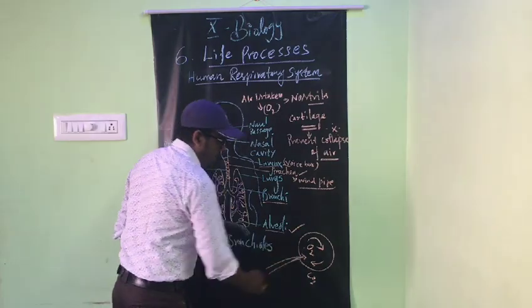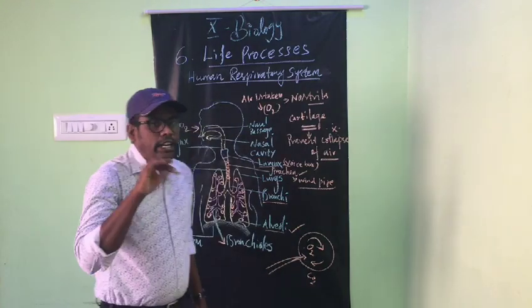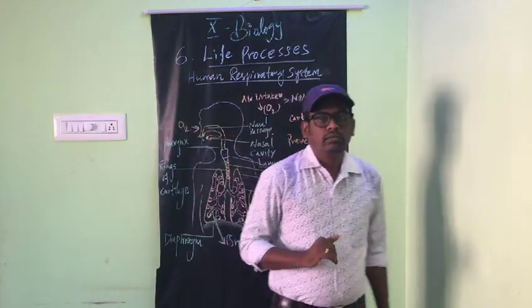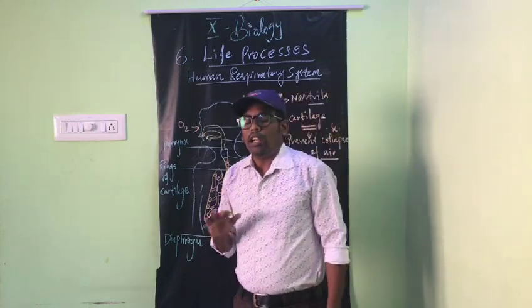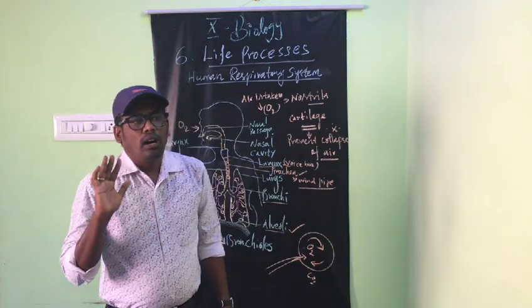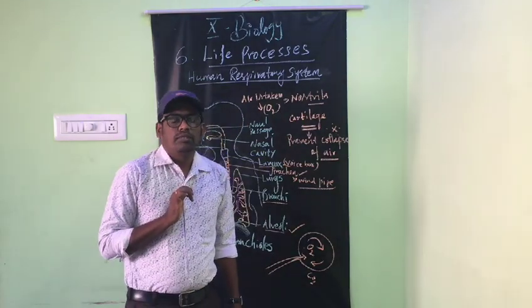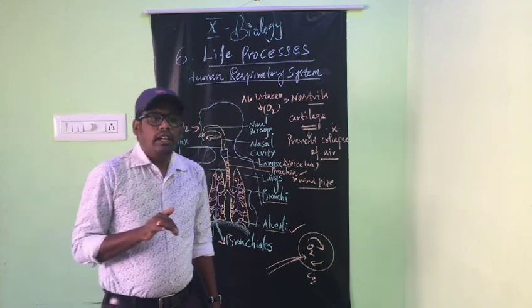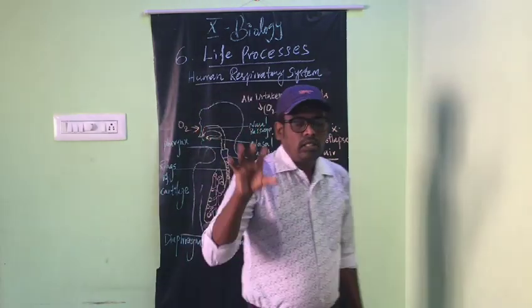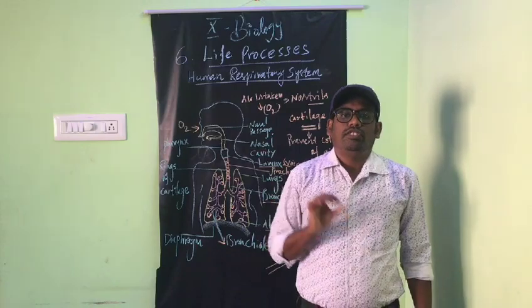In alveoli, there are many blood vessels, like in the small intestine we studied, no? In the small intestine there are finger-like projections called villi. The villi contain many blood vessels, and the blood absorbs the digested food.